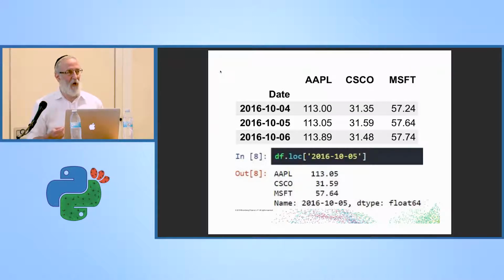So when I pull out a row, as I said before, a row is a Pandas series. Notice that when I pull out the row and I get a series, the index on the series are actually the column indexes on the data frame. And the name of the series is the key for that row that was pointing to the series.